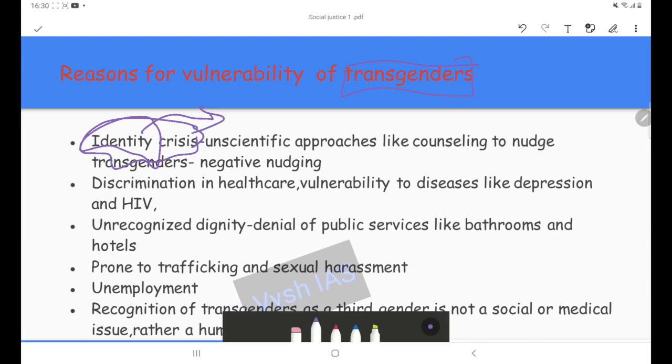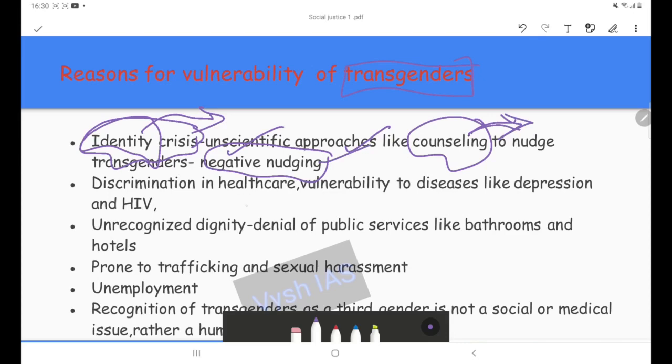Some people will be trans men, trans women, etc. When transgenders make such approaches, there are approaches like negative nudging, and they are being taken to counseling rather than their dignity and privacy being respected. The family and support team will be taking these people to counseling, and this is a form of negative nudging. So this is one problem.